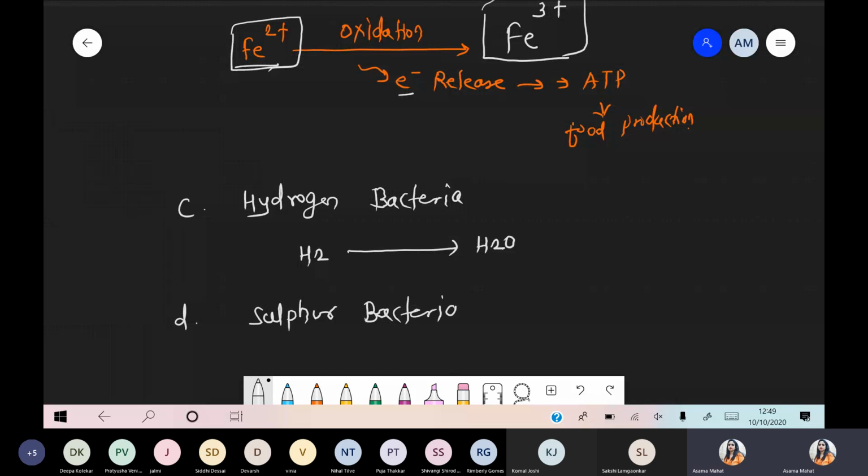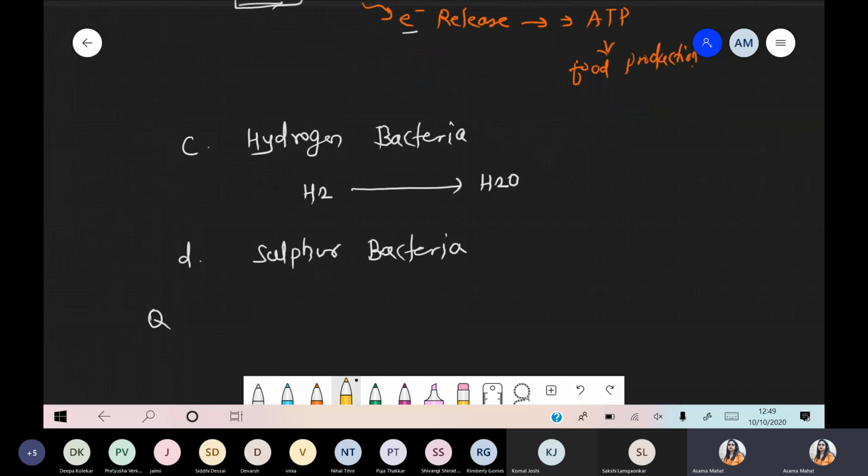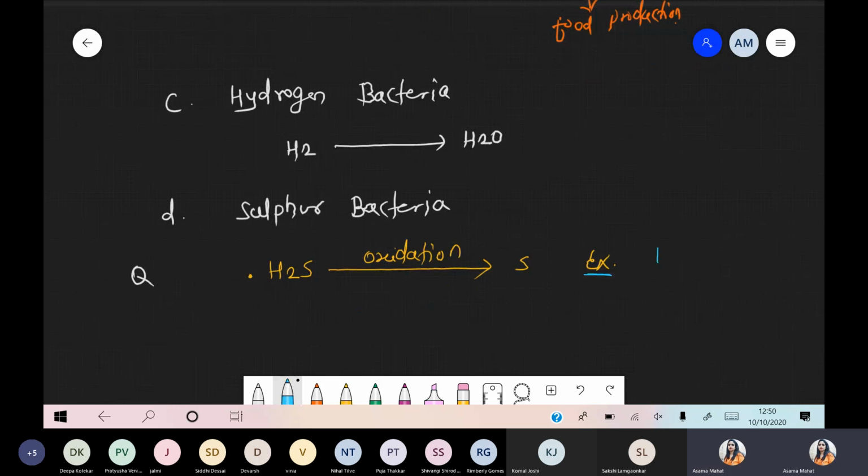Sulfur bacteria. And there is one question which is already asked with respect to sulfur bacteria, that is Thiobacillus and Beggiatoa. So if any H2S molecule is present, that H2S undergoes the process of oxidation, and now it is converted into sulfur. Okay, oxidized hoga, and now H2S is converted into sulfur. And the example who performs this step, that is Beggiatoa, name of the bacteria. These are the examples of the sulfur bacteria, where H2S is converted into simply sulfur.